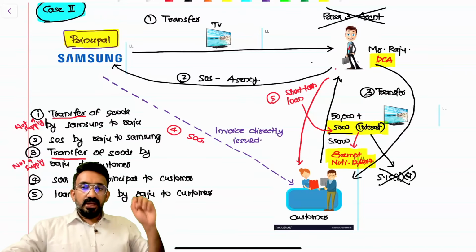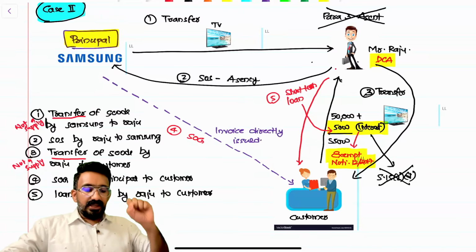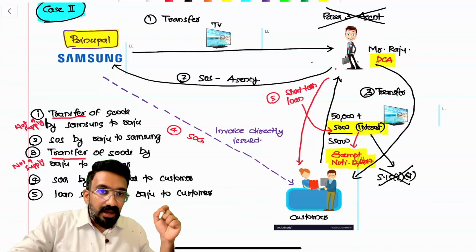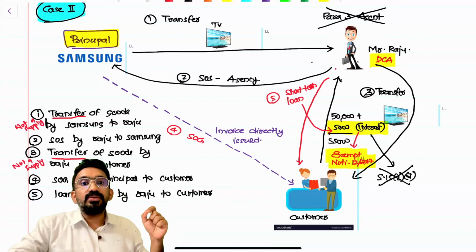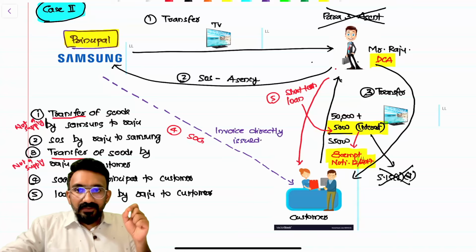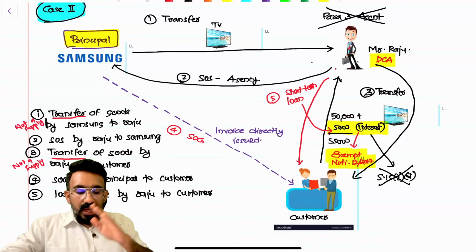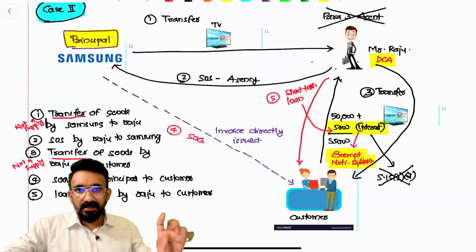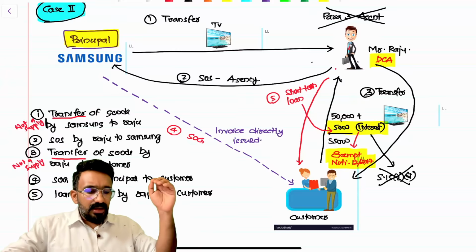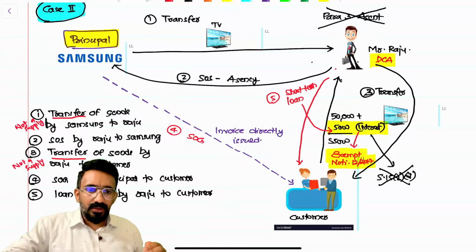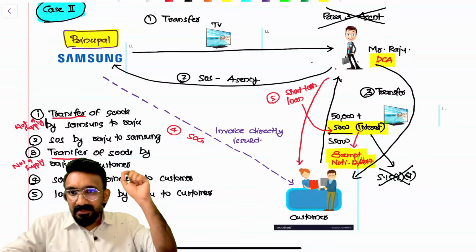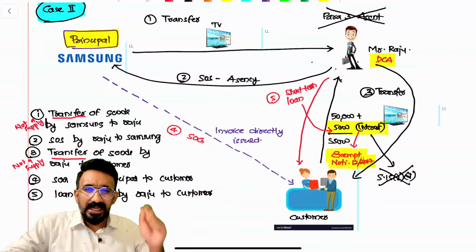However, if the same transaction is happening wherein he's not a para 3 agent, same transaction, no difference, how will it work? Samsung is giving the TV to Raju, Raju is selling the TV to the customer. However, the bill is given by Samsung directly to the customer. So here the supplier of goods is Samsung to the customer. So the activity chain is the same. Samsung transferring the TV to Raju is not a supply. Why? He's not a para 3 agent, no consideration, not a supply. Delivery challan possibly. Then Raju would give this TV to the customer. Would it become a supply of goods by Raju to the customer? No. Supply of goods is done by Samsung to the customer, say 50,000, with the invoice issued directly.